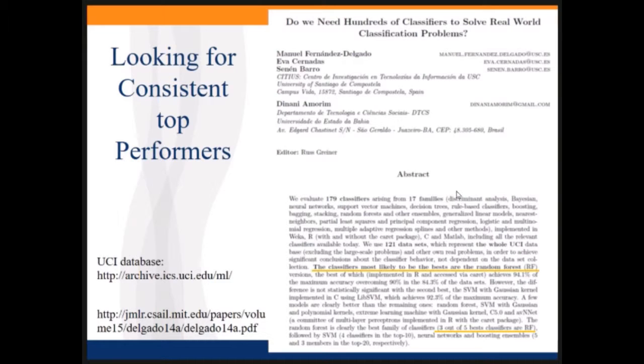Overall, they found that the classifiers most likely to be the best were random forest algorithms. So it makes me happy we spent a little extra time on random forest, talking about how to tune it. The big thing with random forest is it's pretty robust. You can throw a lot of different types of data at it. If you ask me why that came up, it's probably because it's robust, and it's accurate, too.